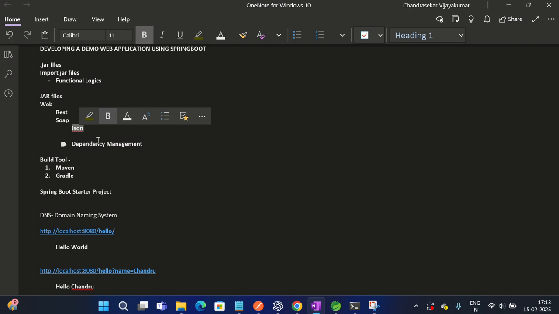So Spring tells us, you need not worry, I'll do those things for you. Managing all the multiple jar file dependencies was difficult for the Spring team, so the Spring team created a build tool to solve the dependency management problem. The build tool is of two types, Maven and Gradle. If there are no build tools, then developers have to manually search for all the dependent child jar files to make an application. So the Spring Framework came with an idea of grouping all the related jar files to solve dependency management. So they came with the build tool for managing this. That's what Maven is.